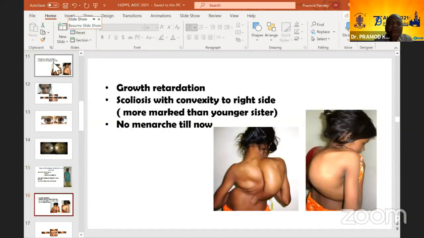Now here again you have growth retardation, scoliosis with the convexity to the right side. As I said earlier, they all have right-side scoliosis for some reason, and there is no menarche till now. She is about 14, so the development is also delayed.